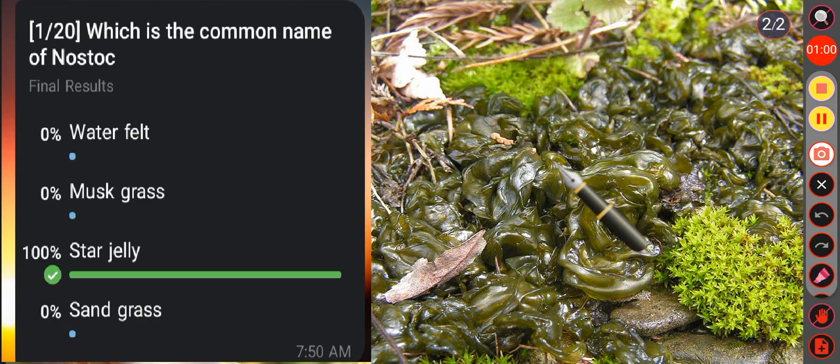We know Nostoc is a genus of blue-green algae, that is a cyanobacteria, which is commonly called star jelly or star slime, which forms gelatinous colonies. When on the ground, it is ordinarily not seen, but after rainfall, it swells up into a conspicuous jelly-like mass, which is sometimes called the star jelly. Okay. Then see the other options. Waterfelt is the common name of Vaucheria. Then mox grass and sand grass are the common names of the alga Chara. But here star jelly is the common name of Nostoc.